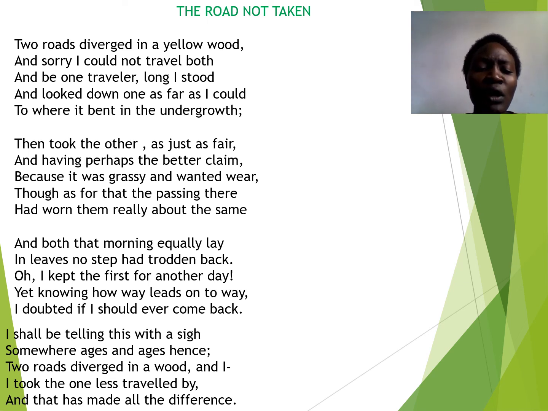And you might ask yourself, what is the rhyme scheme in this poem? We would say that the rhyme scheme is a regular rhyme scheme. Why? Because when we identify would, stood, could, that is AAA. Then we have both and growth, that is BB. Then we go to fair, where, and there, that is CCC. Claim, same, that is DDD. So that is a regular rhyme scheme. An example of an irregular rhyme scheme is when you have A, B, C, D, E, F, G, H, I, J. There is no repetition.